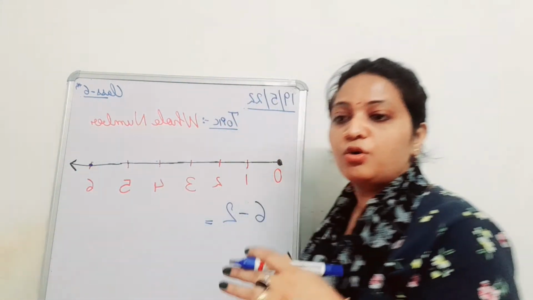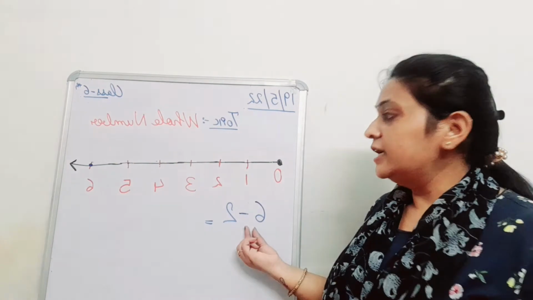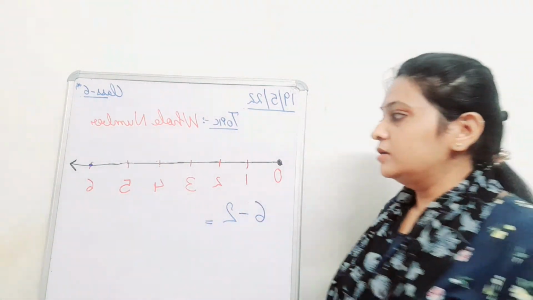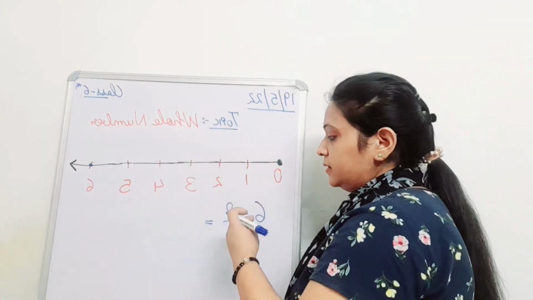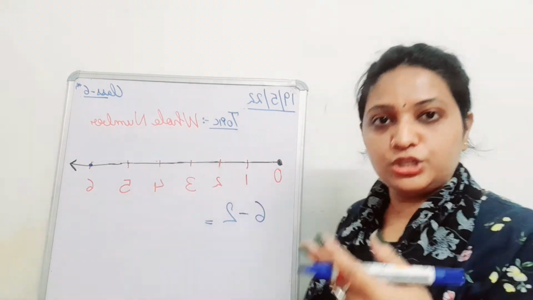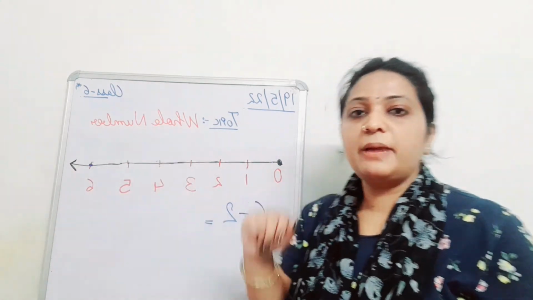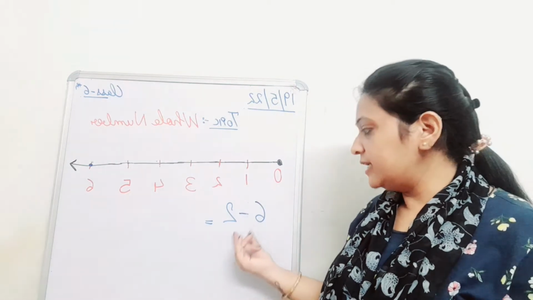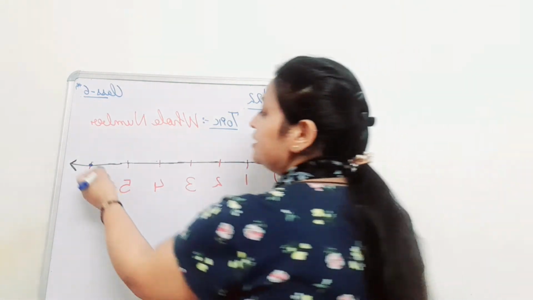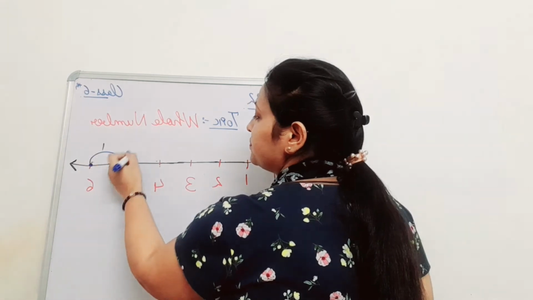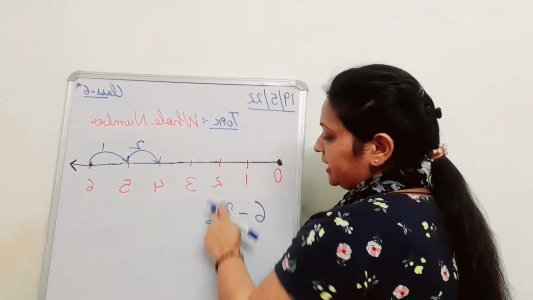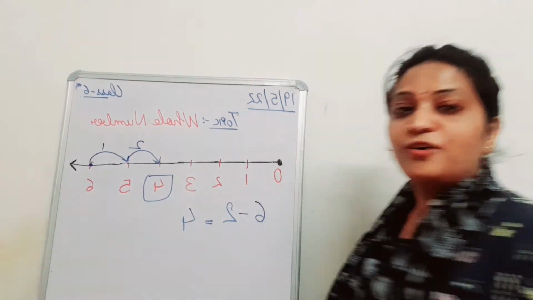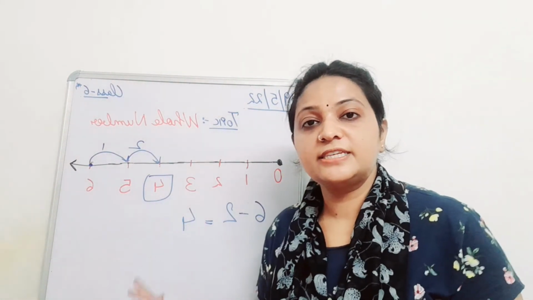I will do this for all the students on the board. Okay. I have to fix 6 on the number line. And what about 2? I have to make 2 jumps. In forward direction or in backward direction? Backward. Why in backward direction? Yes, because we are subtracting. Very right, student. So first jump, second jump. The second jump will be our answer. So 6 minus 2 will be 4. Very right, student. So I hope everyone has done it like this.